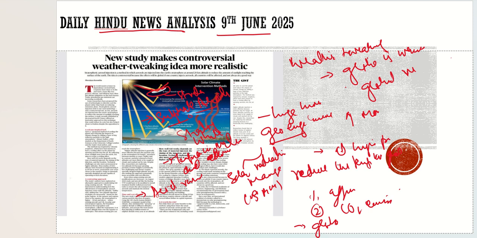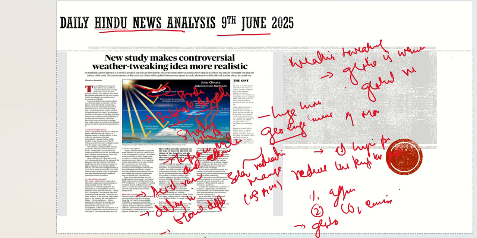It can lead to a delay in ozone depletion recovery. It can have a global impact on localized phenomena. It is not a permanent solution to climate change, and it can also cause dimming.